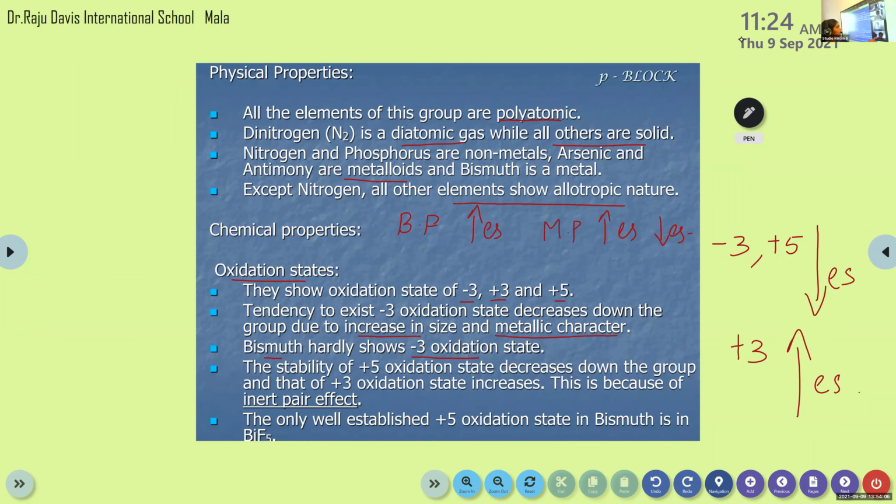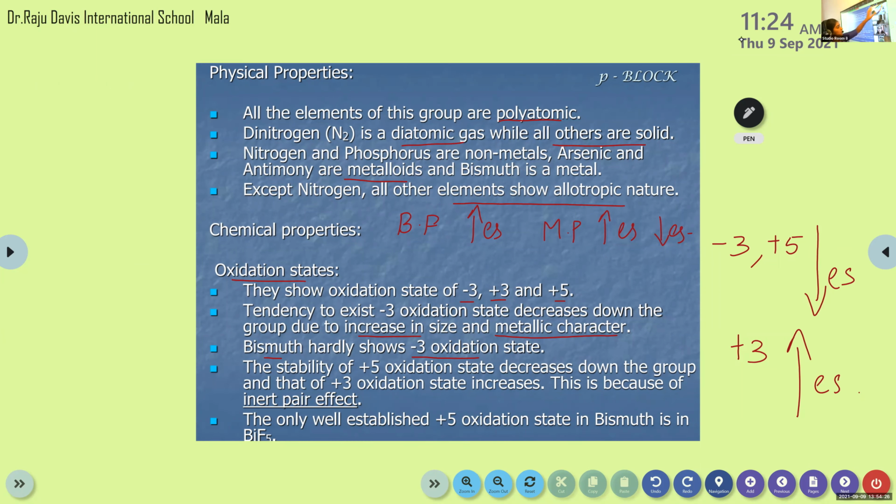What is this inert pair effect? I told you about their electronic configuration, right? In the s orbital, they are completely filled, right? ns2, np3. That's the general configuration. Ma'am, this part is not clear now, like -3, +3, +2. I will repeat it.